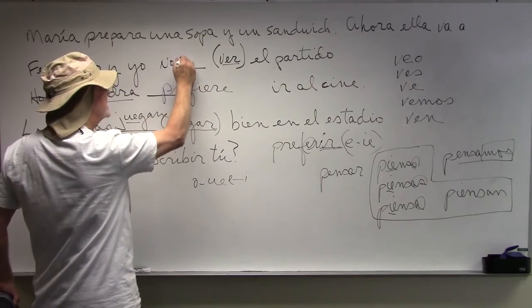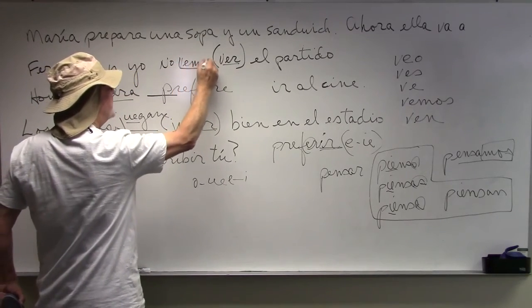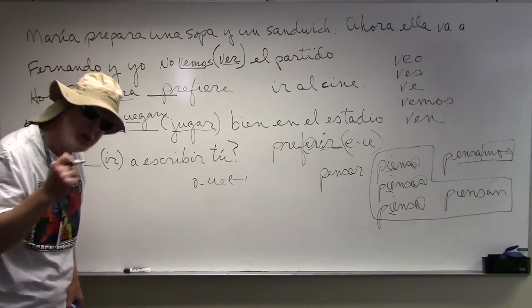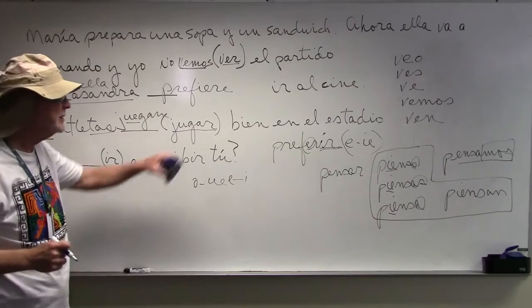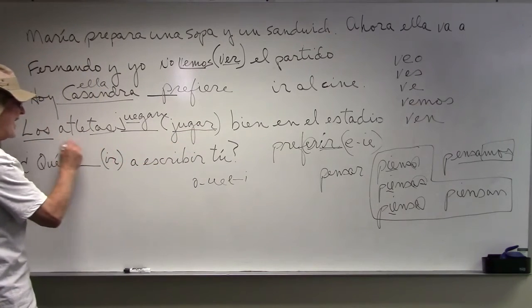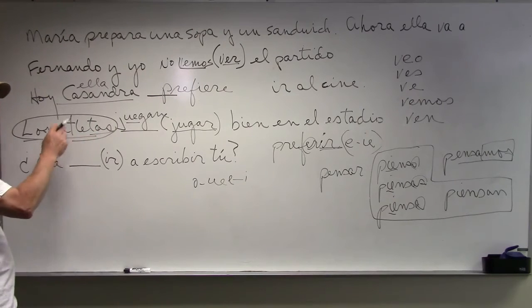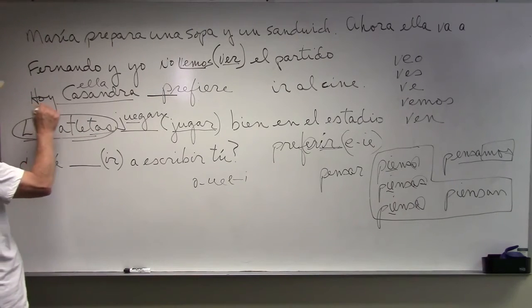Okay? Vemos, exactly. So you have to fill those verb forms in, and there's a bunch of those. So you've got to know this vocabulary, and you've got to know what the subject is. That's the key. Look at the subject of the verb. Then you'll know where it fits.